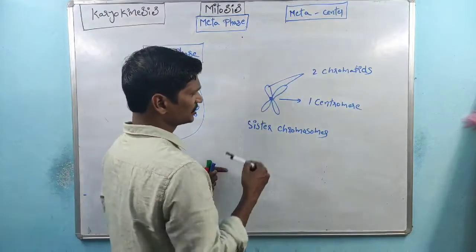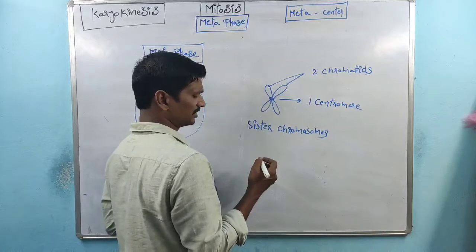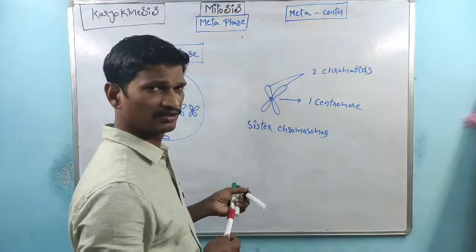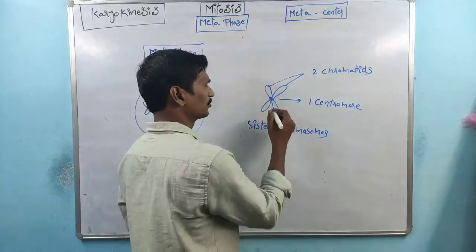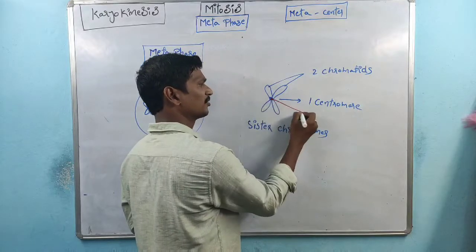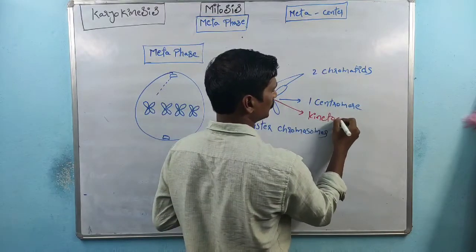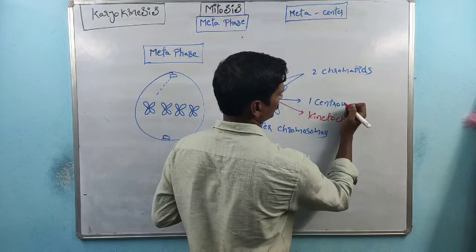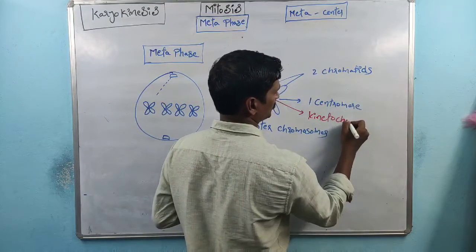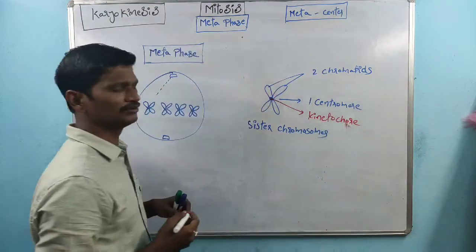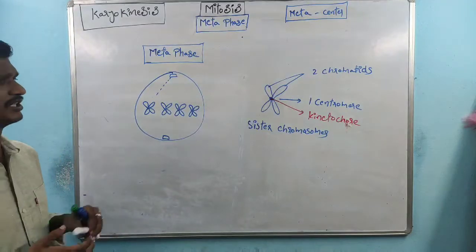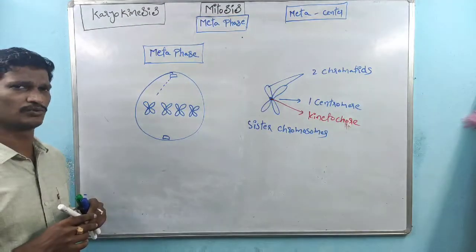See, these are the sister chromosomes having one centromere. The centromere has the kinetochore. Here, the red color dot indicates the kinetochore. So that is about the structure of the homologous chromosomes.